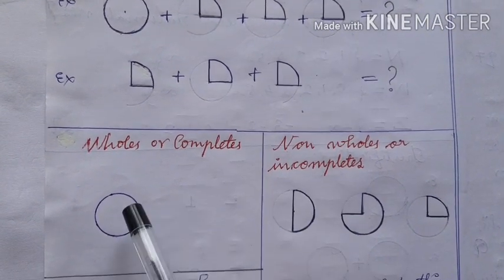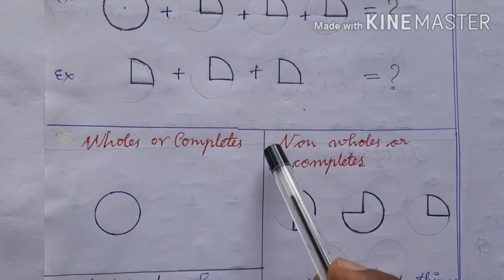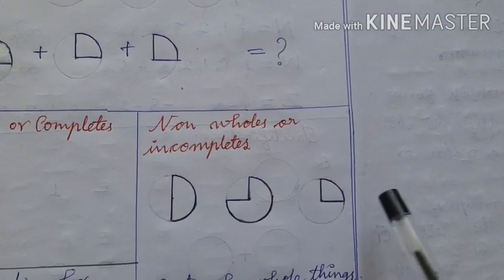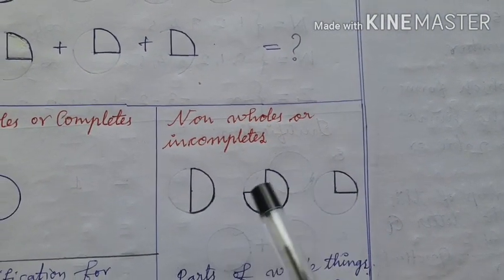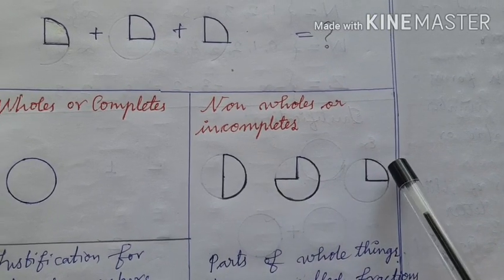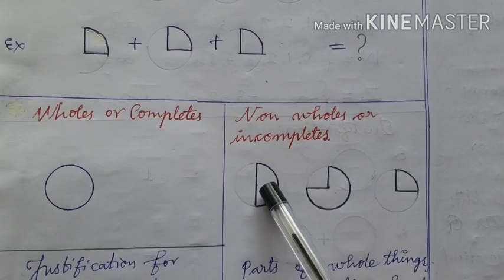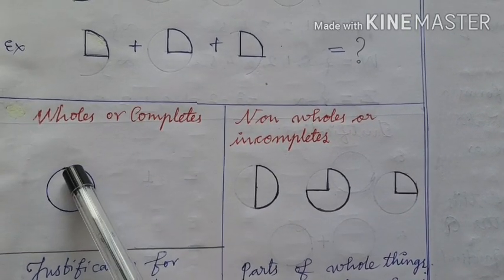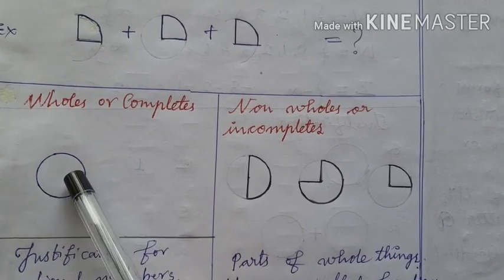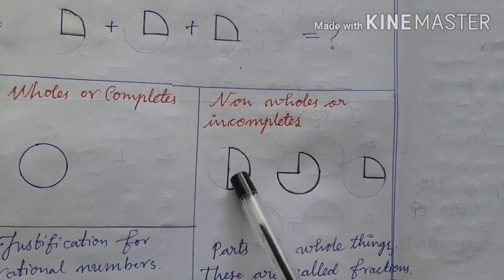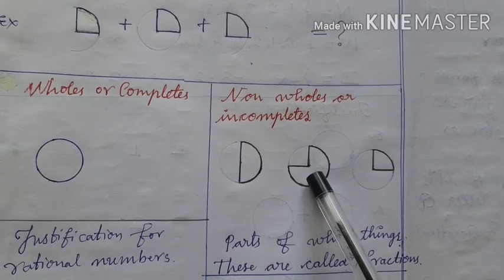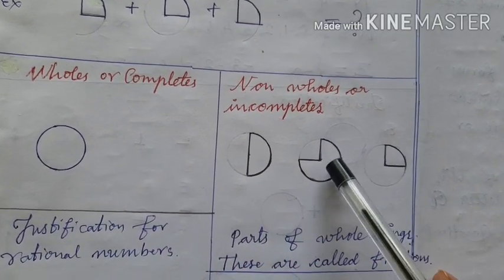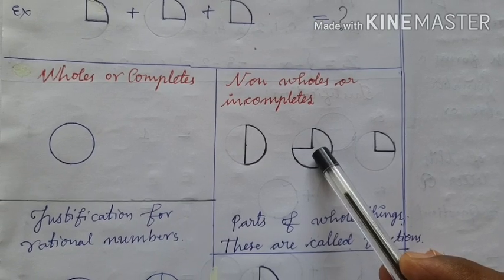Now look at this. What do we mean by wholes and completes? This is called a whole thing or complete thing. Look at these three figures. Are these completes? No. These are incompletes or non-wholes, because if you take this part, this is not a complete thing. Here we have divided this complete thing into two equal parts, and out of two equal parts we have taken one part. Then what is the value of this? Here we have divided this whole thing into four equal parts, and out of four parts we have taken three parts. That is why it is also an incomplete thing.